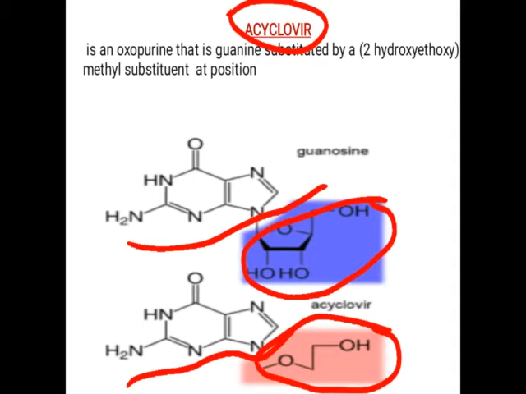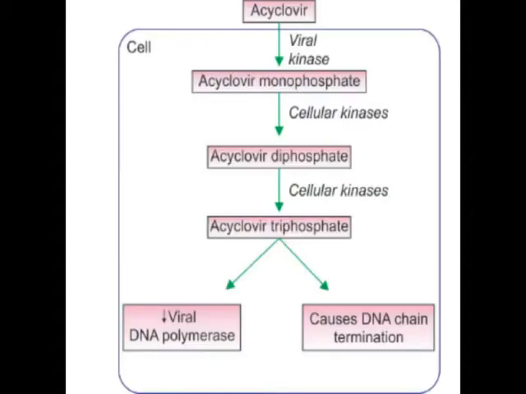But in the case of acyclovir, the sugar part is replaced by this part. So when phosphorylation takes place, it is converted into acyclovir monophosphate, diphosphate, triphosphate. It will enter into the synthesis of DNA and RNA. But as it doesn't consist of a sugar moiety, it will not form DNA or RNA. So it is responsible for the inhibition of synthesis of DNA and RNA.